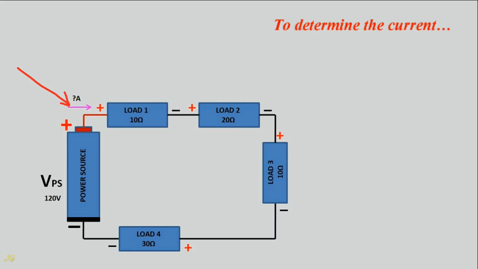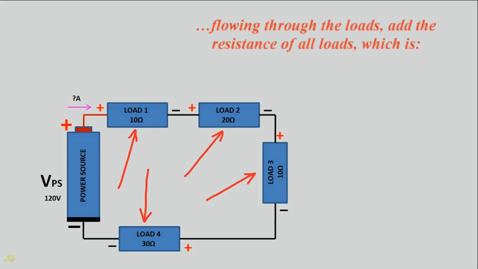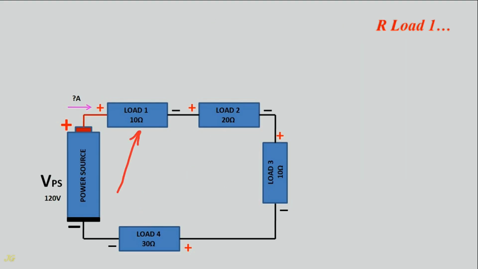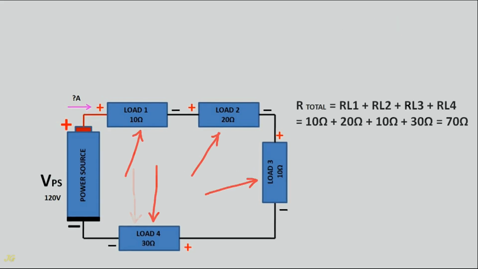To determine the current flowing through the loads, add the resistance of all loads, which is resistance load 1 plus resistance load 2 plus resistance load 3 plus resistance load 4 equals 10 ohms plus 20 ohms plus 10 ohms plus 30 ohms equals 70 ohms.